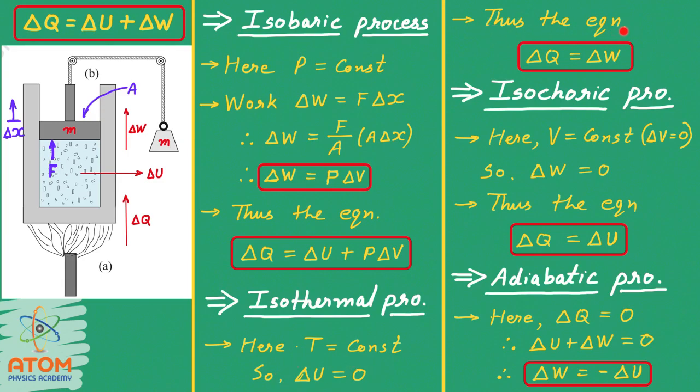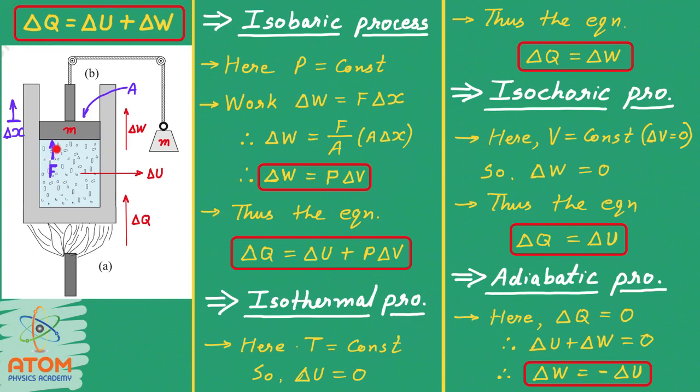Thus the equation of thermodynamics first law will become delta Q is equal to delta W. That means here delta Q is the heat supplied to the system and delta W is the work done by the system on the surrounding. That means whatever heat you supply will be converted into doing work by the system on the surrounding. Now let us see isochoric process. That means the volume remains constant.